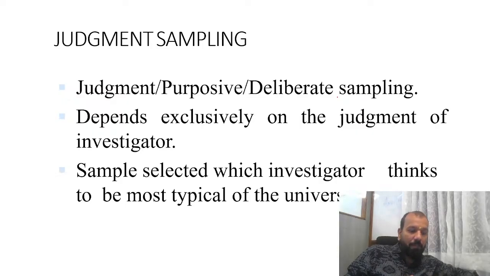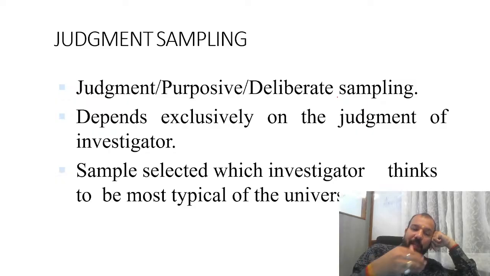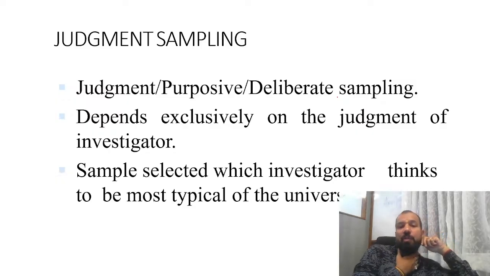Judgmental means the researcher takes a judgment on the basis of past experience or present experience. That is called judgmental sampling. Sometimes, if you want to introduce bias in the result, or fabricate or manipulate the result, you can follow judgmental sampling, because the researcher sometimes does not have the perfect idea about the placement of MBA colleges.